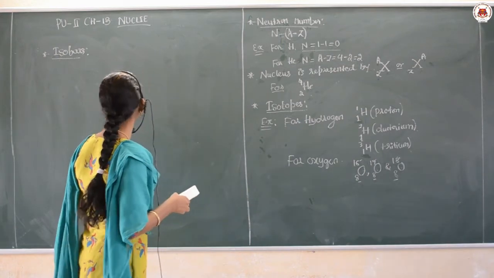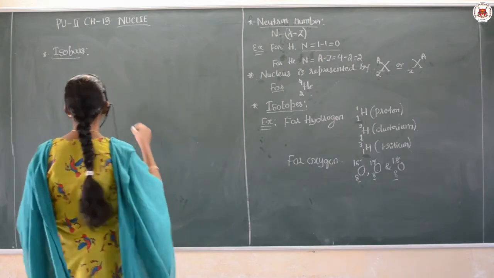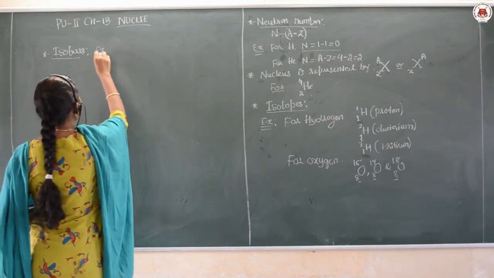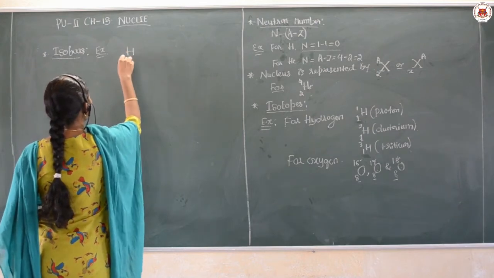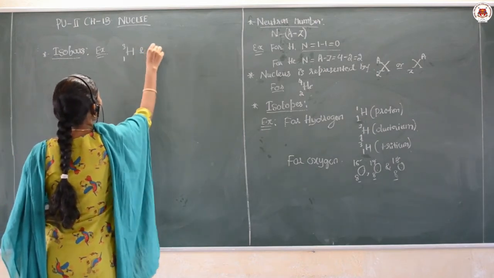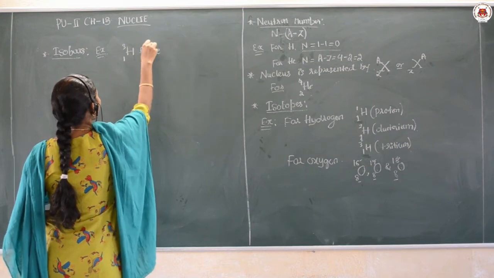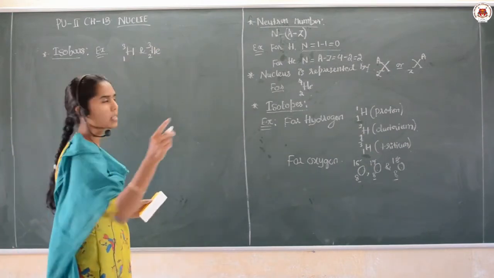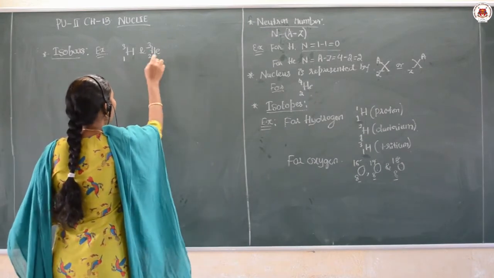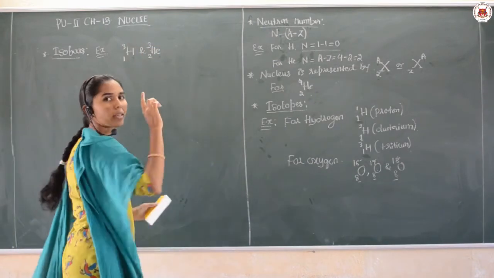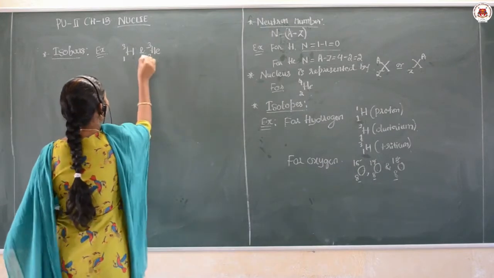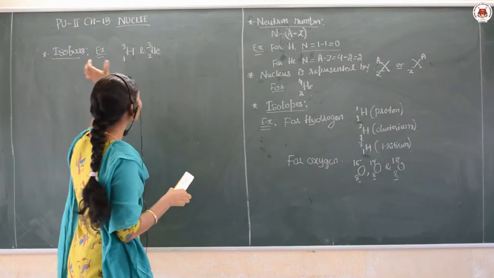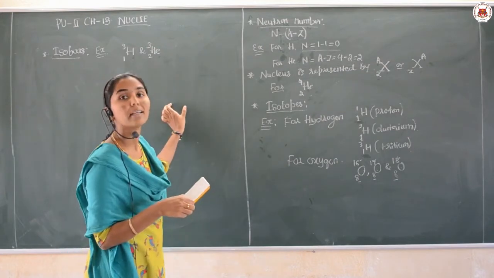They are called isobars. Then see, if I take the example of hydrogen, that is tritium, and helium, you can see that these two nuclei are different. Both have the same atomic mass number but they differ in the atomic number. Such nuclei are called isobars.